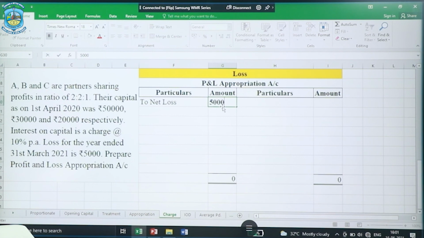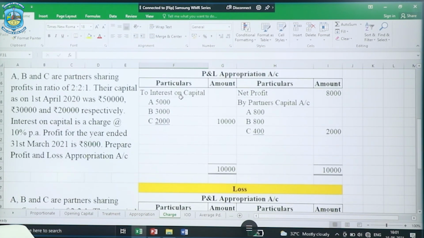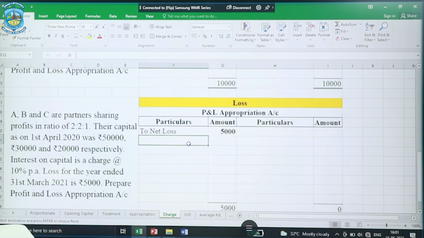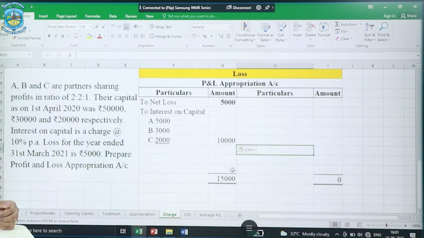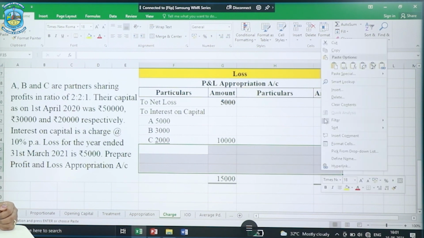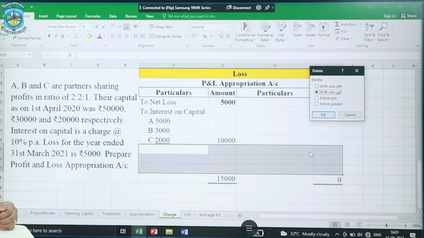So the 5,000 loss has been brought down here, and now we will treat this interest on capital, that is, the same amount will be given even if there is loss. Look at this now. It has resulted in an increase in loss. Earlier the loss was only 5,000 and now it is 15,000 in all.